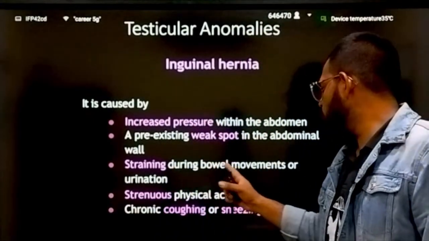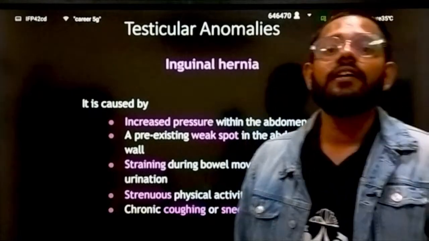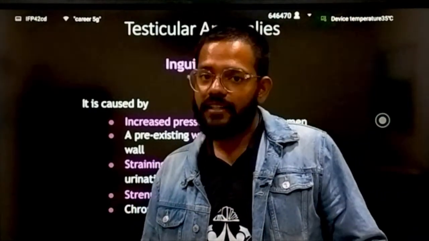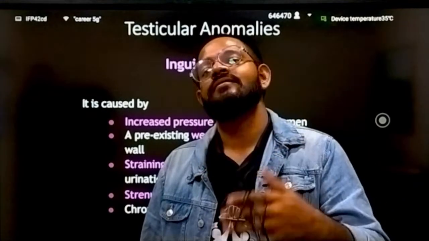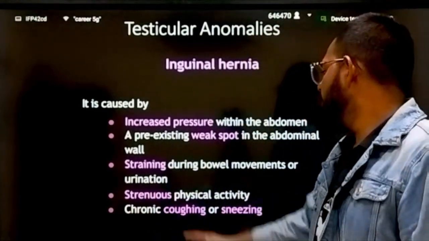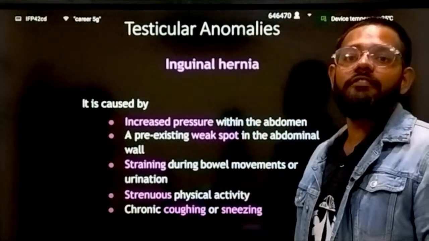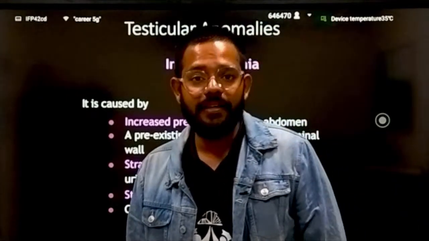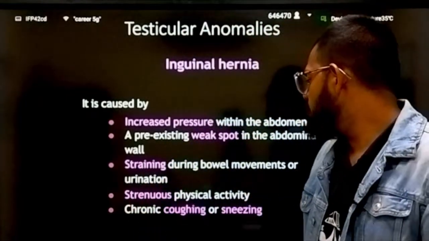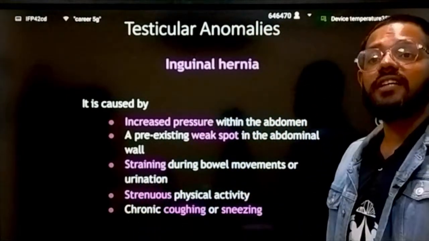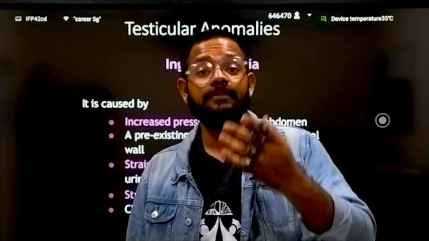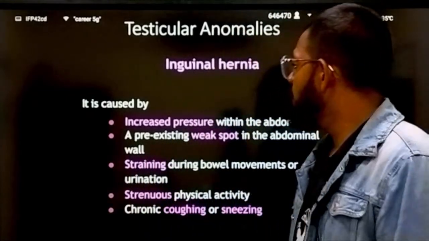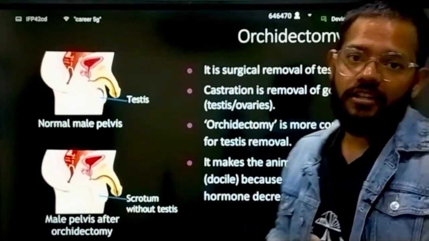Then straining due to bowel movements or urination. If you apply extra pressure in the morning when you are going to freshen up, then this thing can happen. Strenuous physical activity: if you are doing very heavy gym activities, it can cause this. Chronic coughing and sneezing: if you cough or sneeze too hard, tremendous pressure is applied inside your body, due to which this can happen. So this is your inguinal hernia.